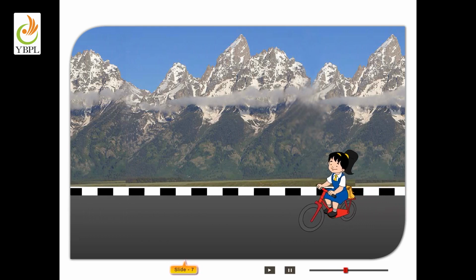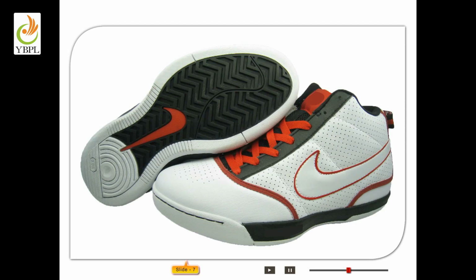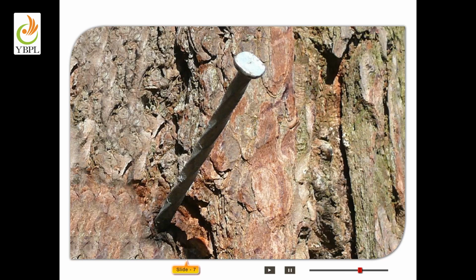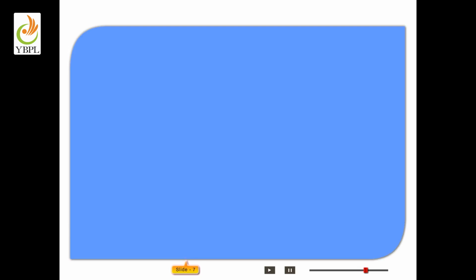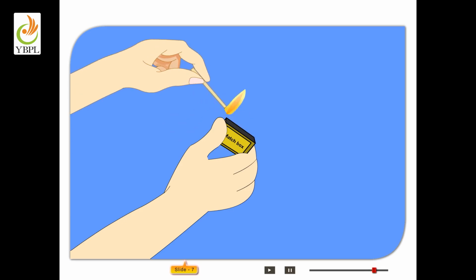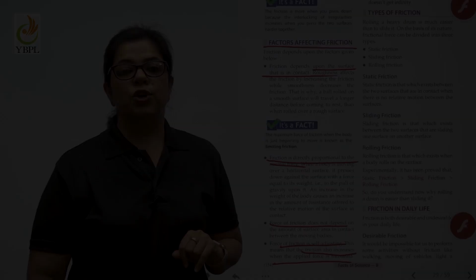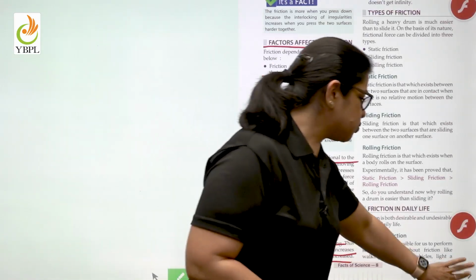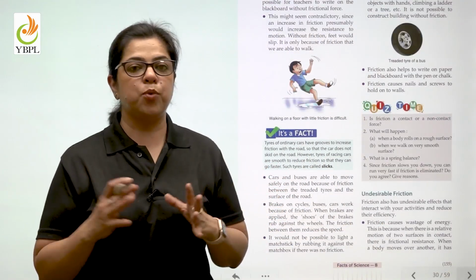The shoes of players have spikes on the soles to increase friction and provide a better grip on the ground. The force of friction holds nails and screws in wood. A matchstick catches fire when it is rubbed against the rough surface of the matchbox because the force of friction increases the temperature of the match head and its chemicals catch fire. So here we have understood why friction is important.